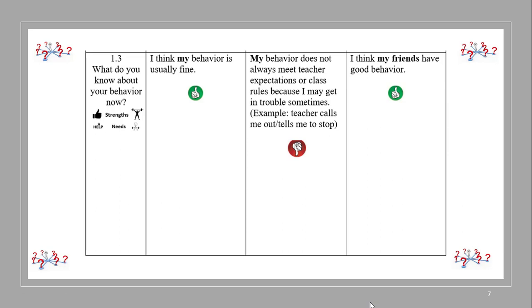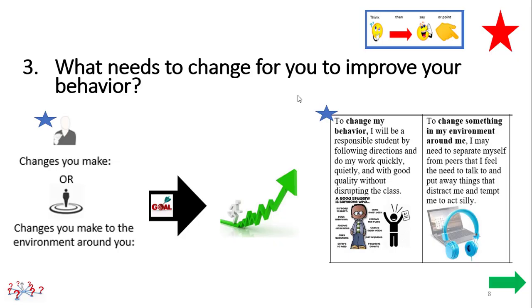So if you were to have the question, what do you know about your behavior now? You know that sometimes the behavior isn't always meeting classroom rules and expectations. You're off task quite frequently, so you really want to make sure that you increase your time on task so that you can meet the classroom rules and expectations. So next, what needs to change for you to improve your behavior? Changes you make or changes that you make to the environment around you.